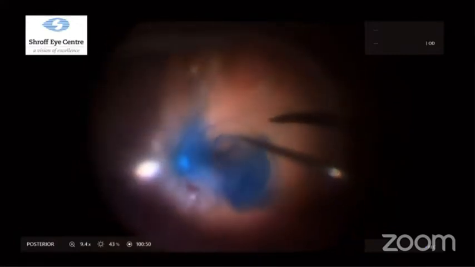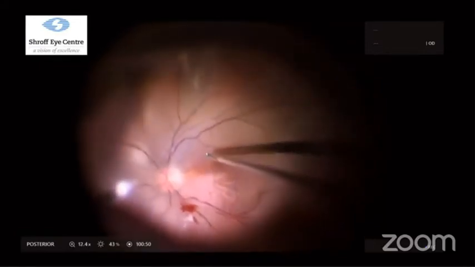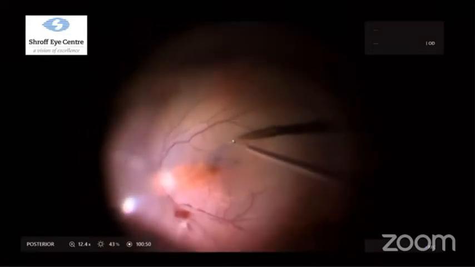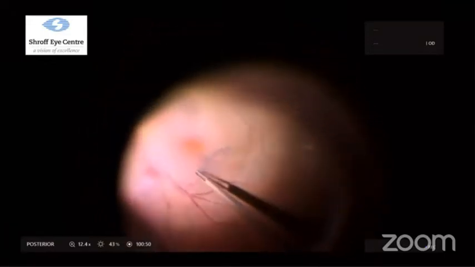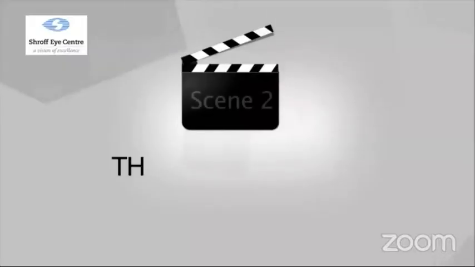So we inject brilliant blue dye and peel the ILM. ILM peeling is one way to ensure that the posterior hyaloid is fully removed and the retina mobilized. Do go in for a wider peel and you are set.